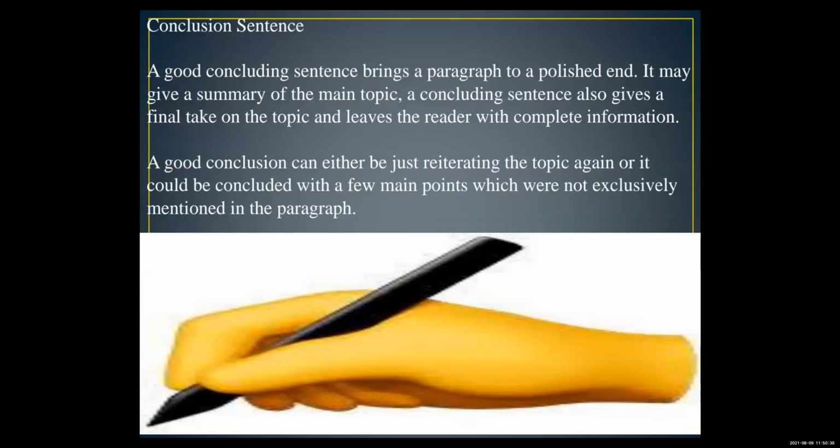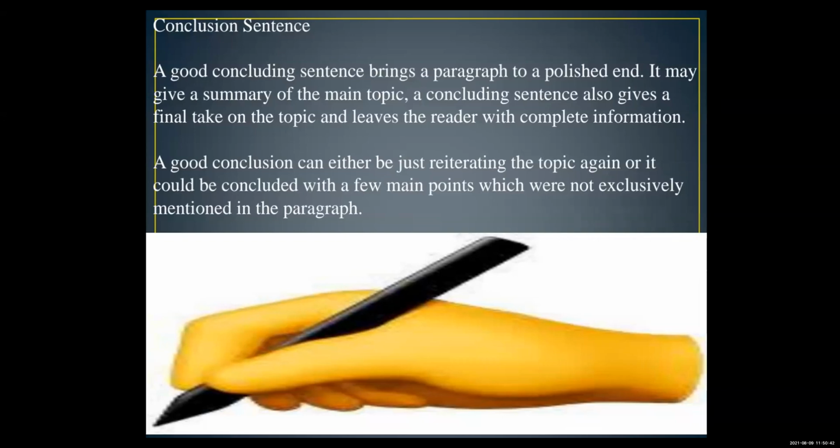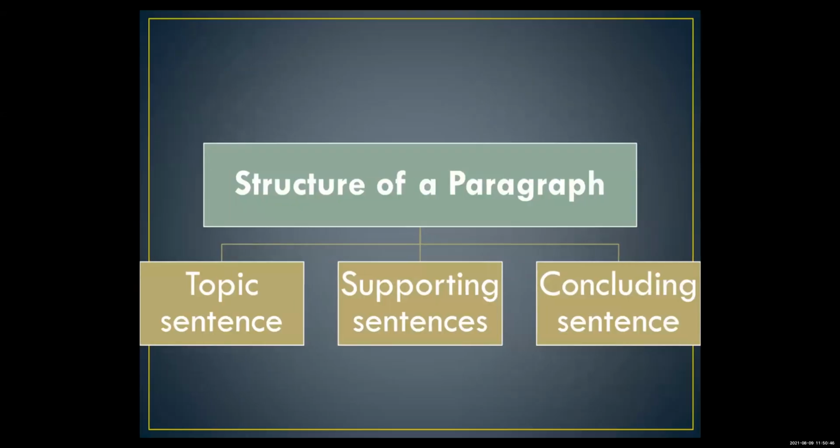The structure of a paragraph is what we have learned, students: the first one is a topic sentence, then supporting sentences, and the concluding sentences. Topic sentence means what? Such a sentence which gives the main idea.